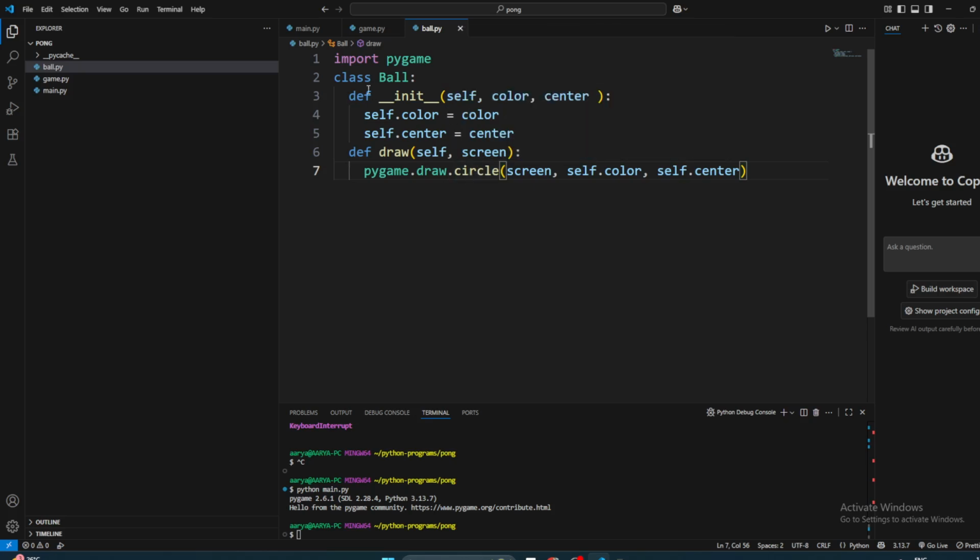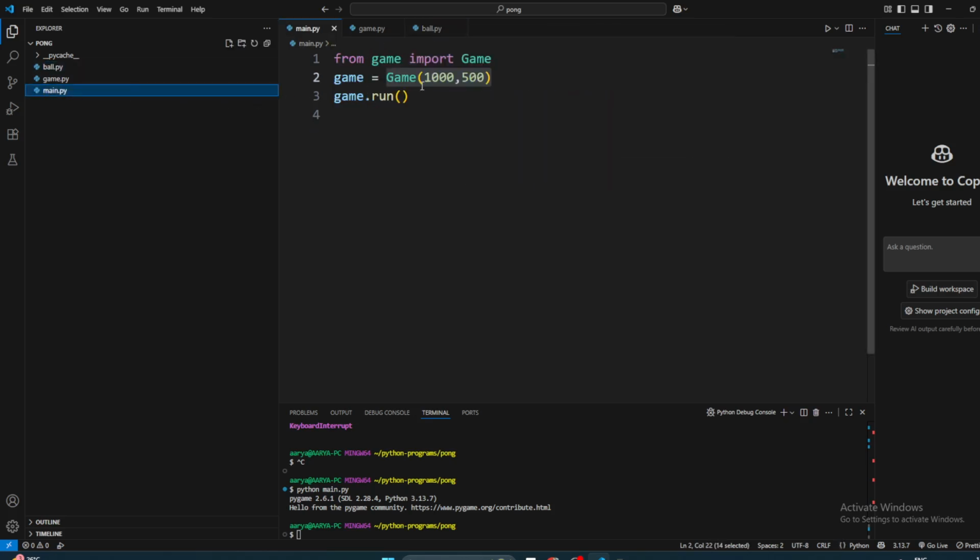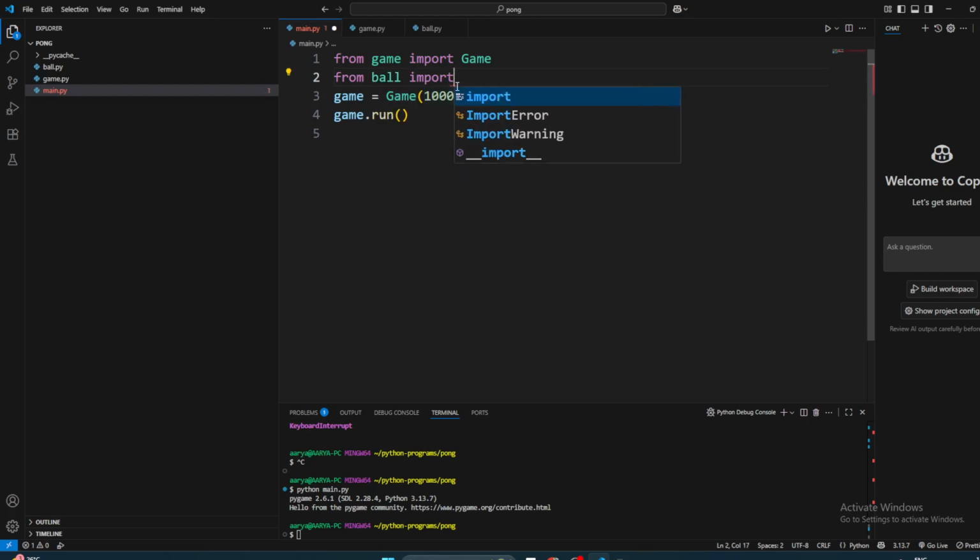Now again we go to the main method, and here we say from ball import Ball. Now we create a ball object, and we can create many ball objects actually.